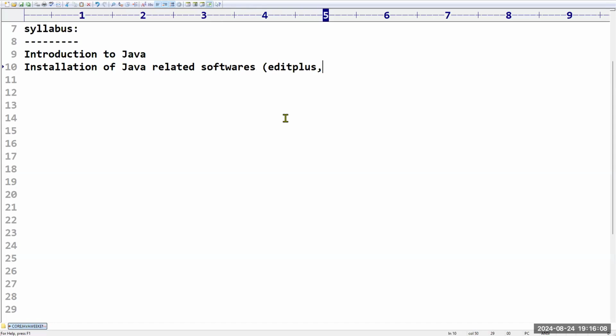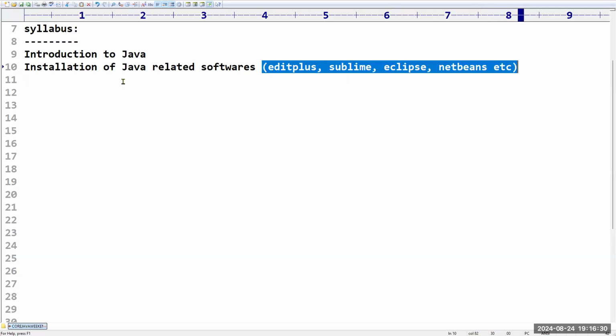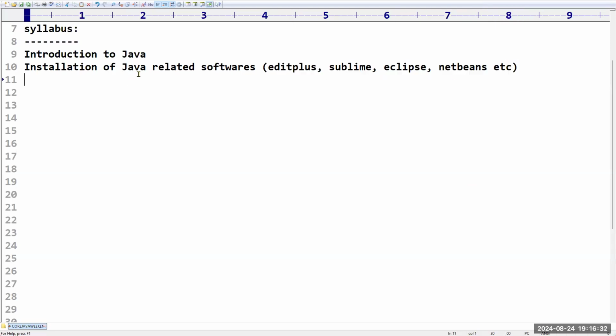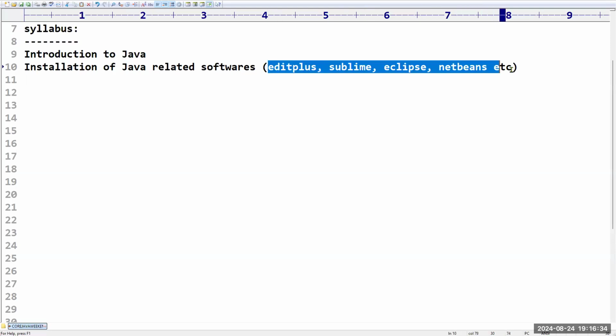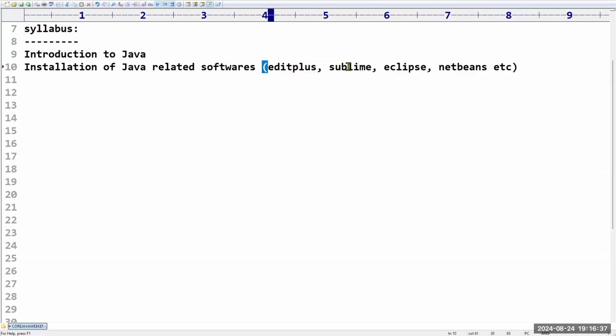The main editors we will use are Edit Plus, Sublime Text, then Eclipse, then NetBeans. Sometimes I may use IntelliJ IDEA, but mostly these editors, depending on the topic. I'm going to give videos with the step-by-step installation process. Anyway, I'm going to explain the Java installation live.